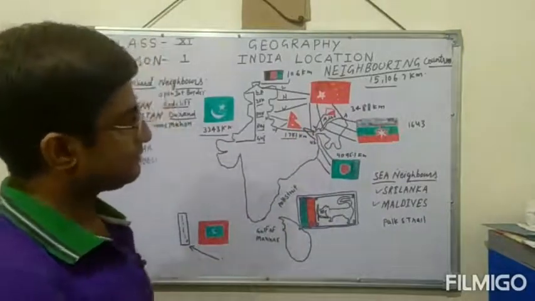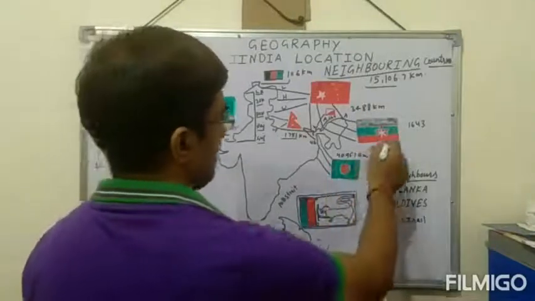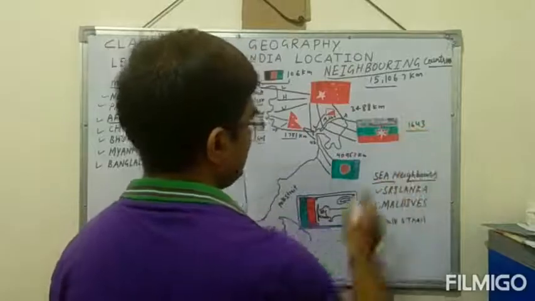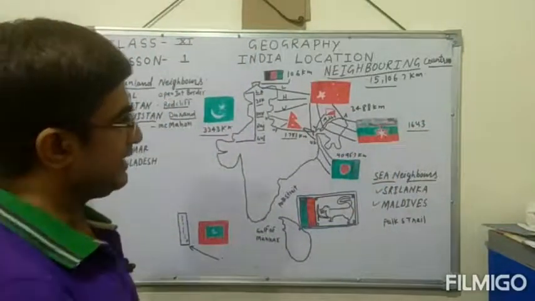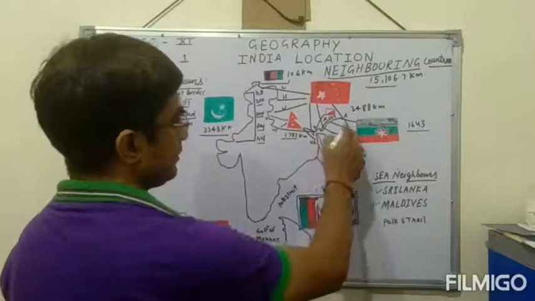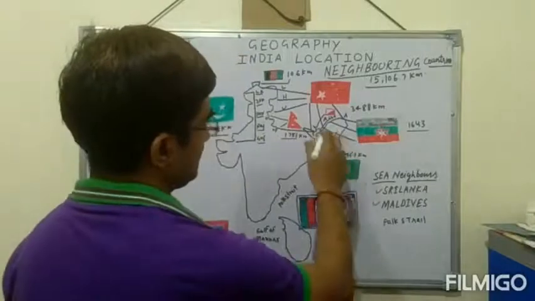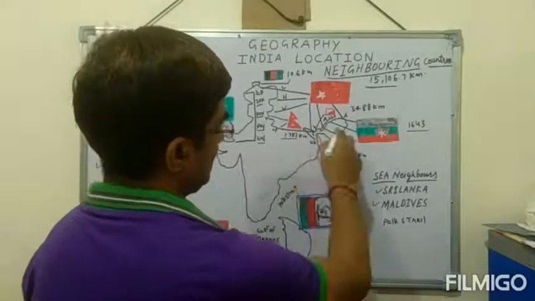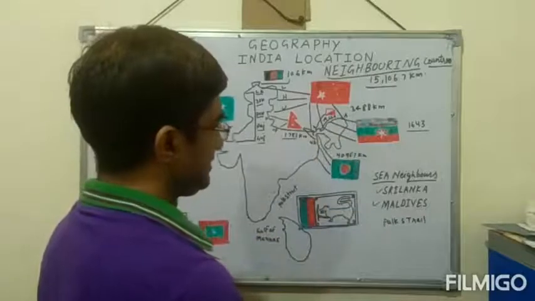After Bhutan, we discuss Myanmar. We share a boundary of 1,643 kilometers with Myanmar, and the areas which share the boundary are Arunachal Pradesh and Assam.